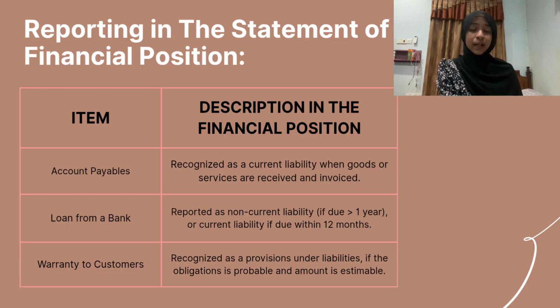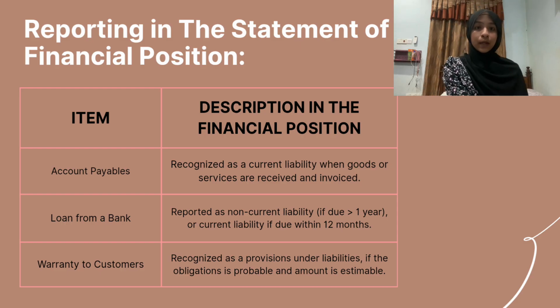So the first one is account payable. What is the meaning of account payable? Account payable is the money a company owes to its supplier or vendor for goods and services received but not yet paid, and it is recognized as a current liability when the goods or services are received and invoiced.